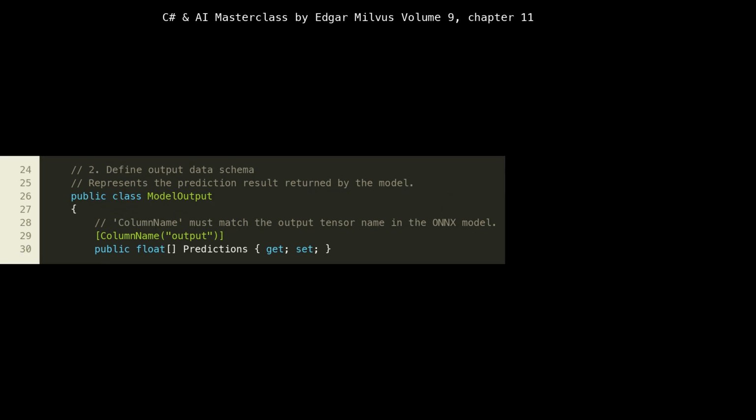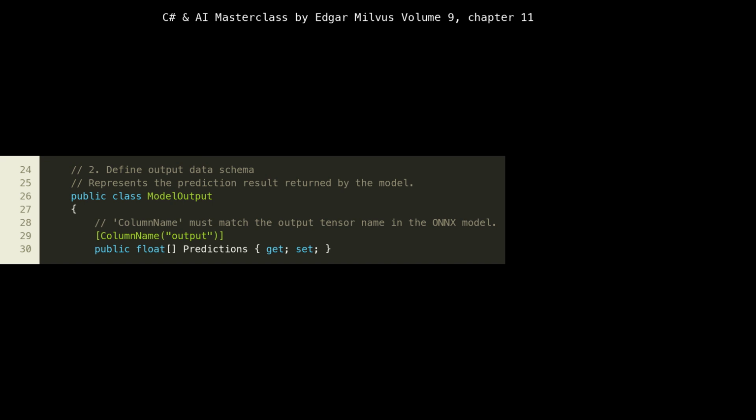Similar to ModelInput, the ModelOutput class, starting at line 24, defines the schema for the data that the ONNX model will produce as output. This tells ML.NET how to deserialize the model's predictions back into a strongly typed C# object. Again, the ColumnName("output") attribute at line 29 is crucial. It maps the Predictions property to the output tensor name within the ONNX model. Mismatches here will also prevent ML.NET from correctly interpreting the model's results.